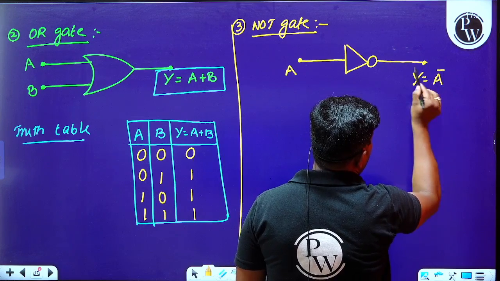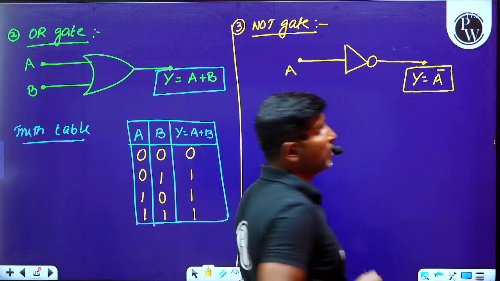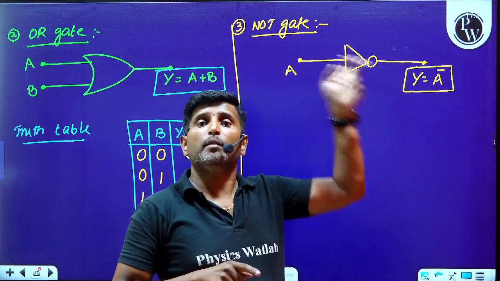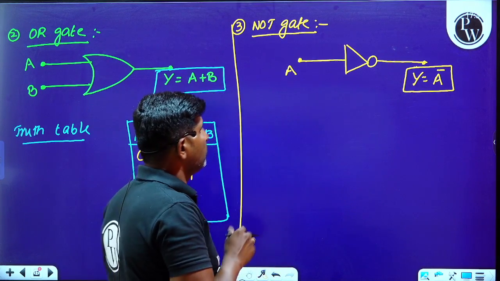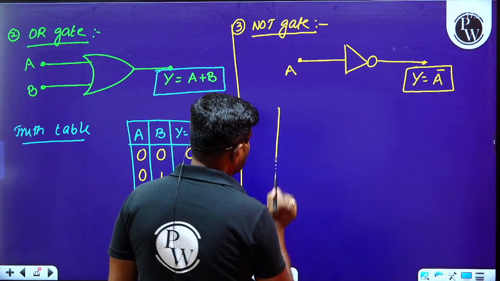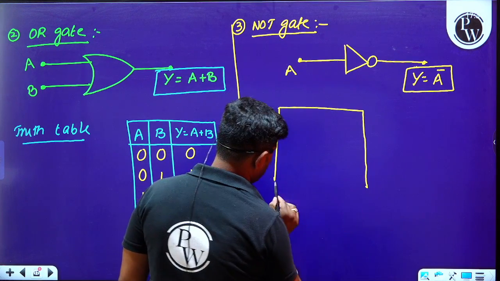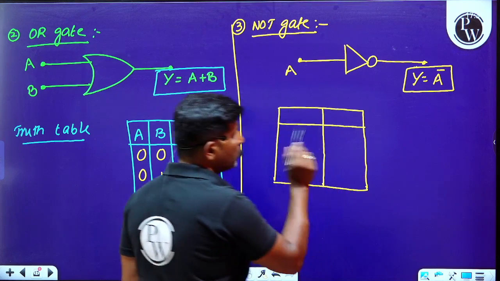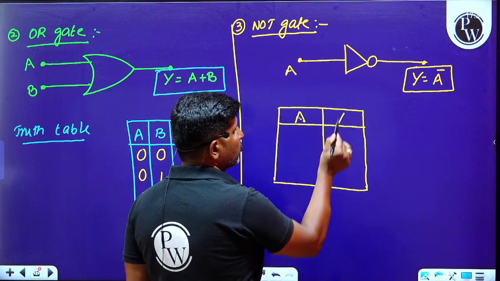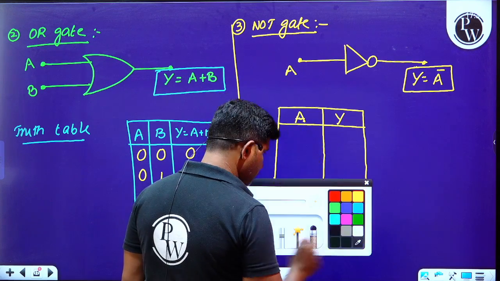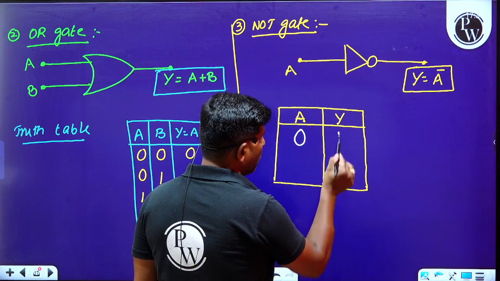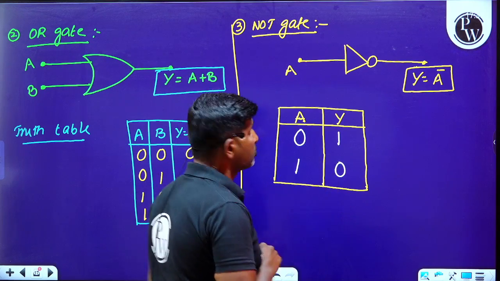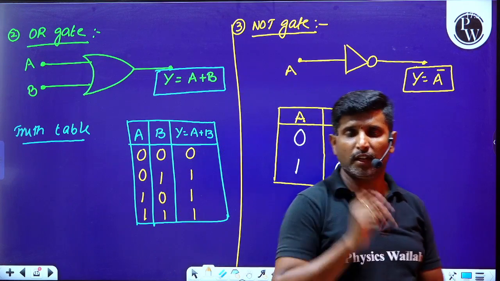The NOT gate is defined as the logic circuit whose output is the complement of the input. For the truth table, there are only two possible things, input and output. If A is 0, that is low, Y is high. If A is 1, Y is 0. That is about the NOT gate.